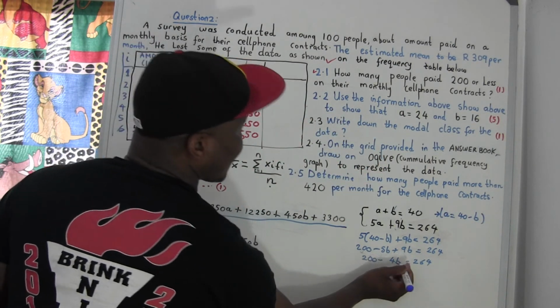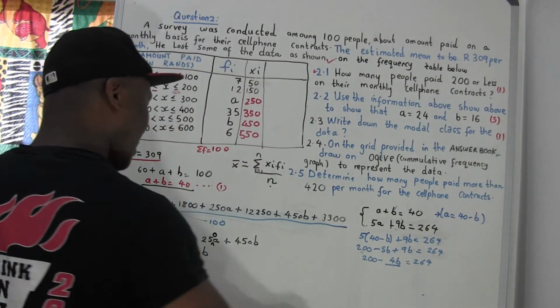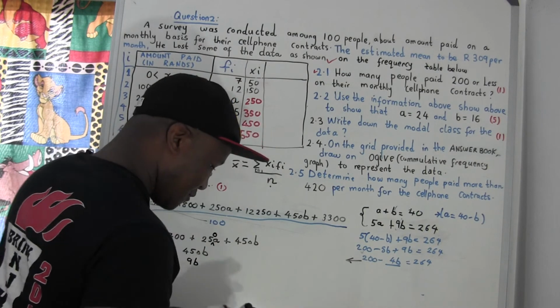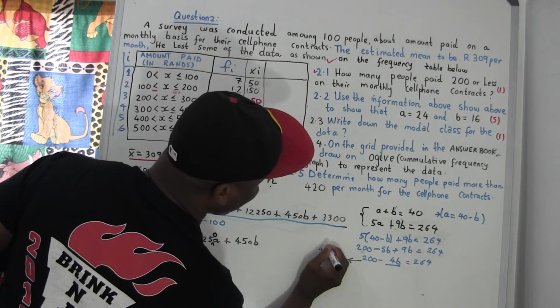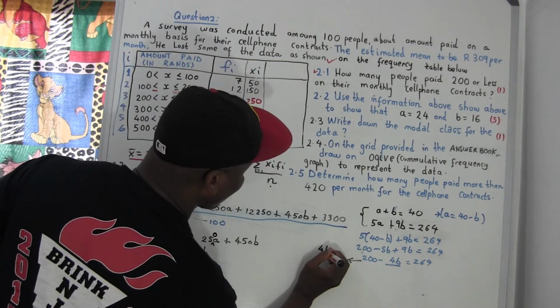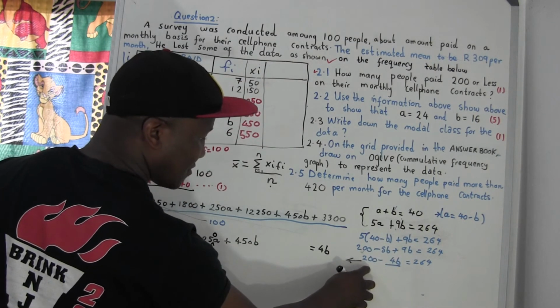Now this is negative, so I'd rather take this over and then take this number over. You know what I'm saying? Okay, so I'll say okay. So now I can just say okay. Let me do here. So this b is gonna go there. It's gonna be 4b positive equal, and this number is gonna come here. So 200.